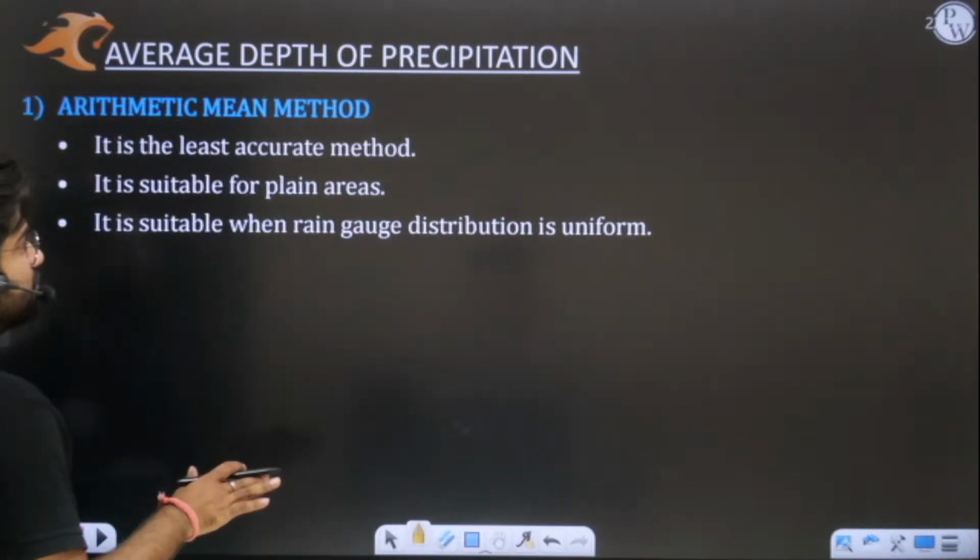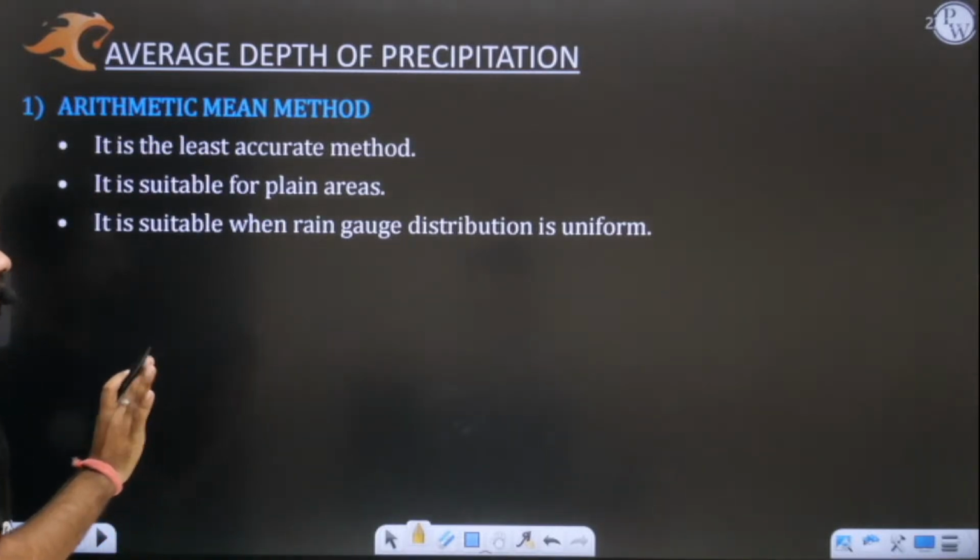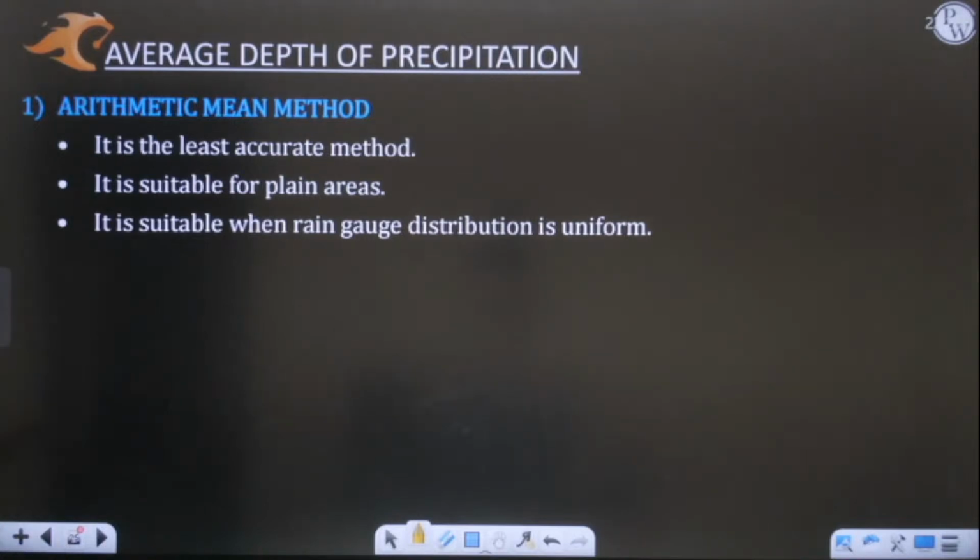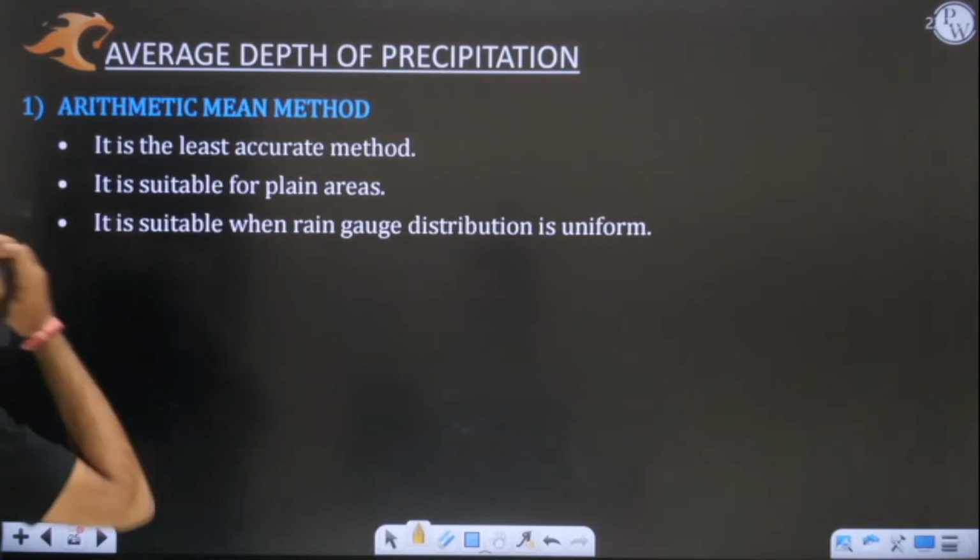This method is not used at all. It is the least accurate one. So if someone asks you, out of the three methods, which is the least accurate and least reliable, what will you say? Can you answer this simple objective question?